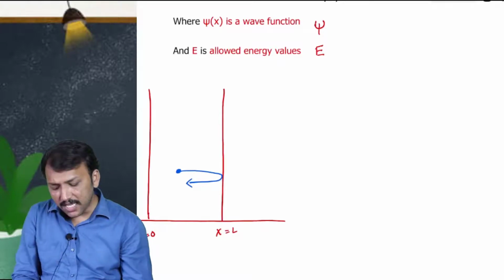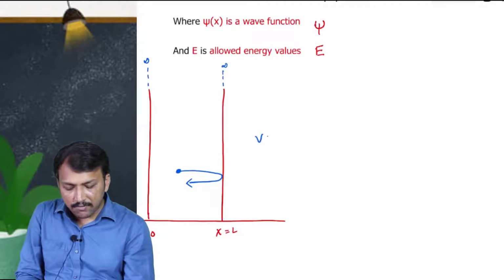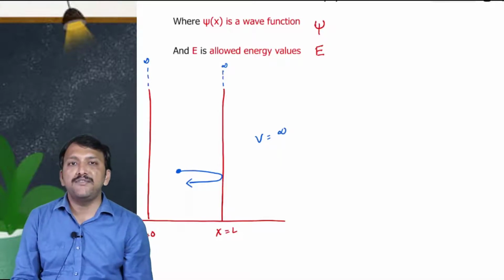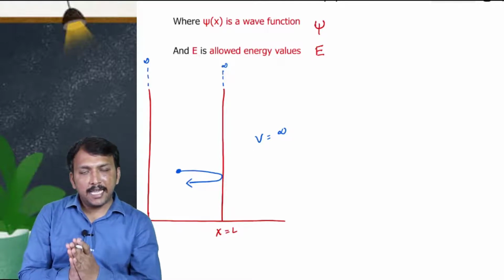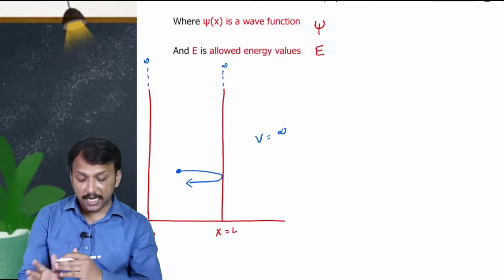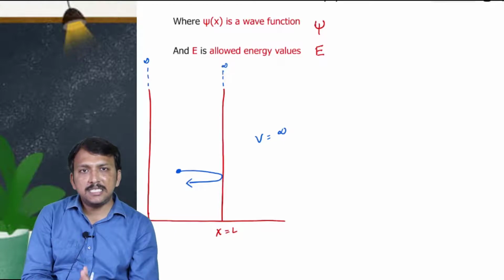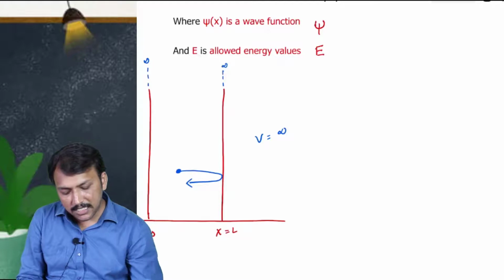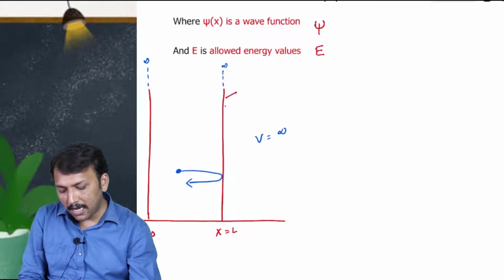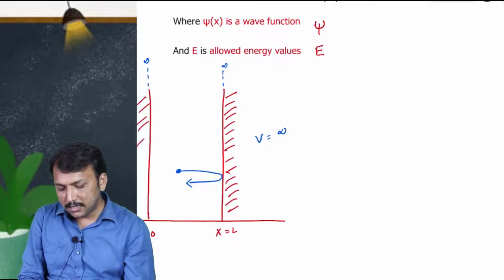Now the height of the box is infinity, and the potential energy of the particle outside the box is infinity. Height is infinity means the particle cannot escape from the box. It cannot exist outside the box, so the particle will always be present inside the box only. Outside the box, the potential energy is infinity.